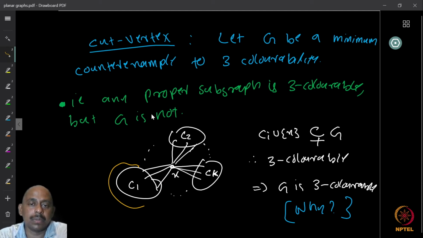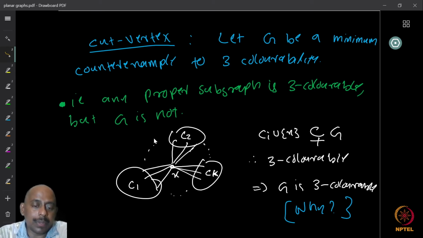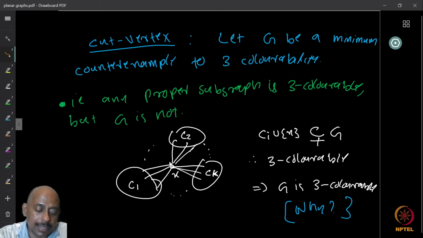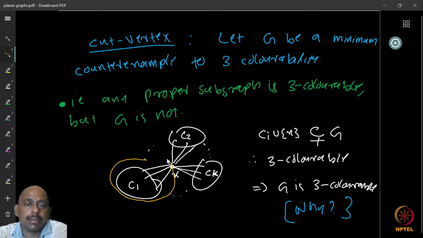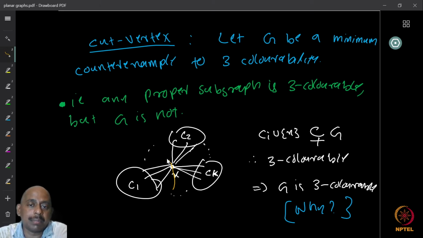C1, C2, C3, etc., up to Ck are the components of this graph after removing X. Now what I do is look at the component C1 together with the vertex X. X has neighbors in C1, so I look at all these neighbors, including the component C1, and I look at this subgraph. Now, of course, this subgraph is a smaller graph than G.